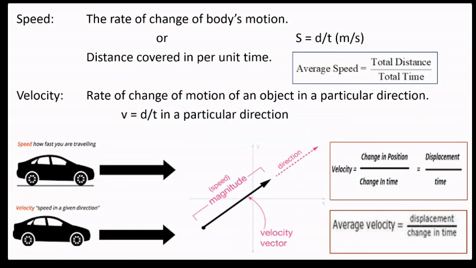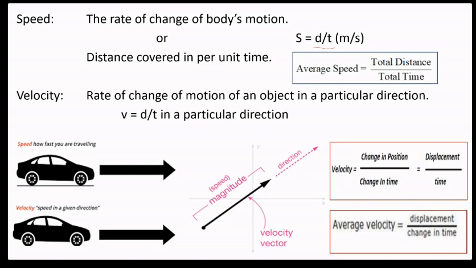Now what is speed and velocity? There are two things now. So speed is what? The rate of change of body's motion, or we can say distance covered per unit time. So d is the distance and this is time. Okay, so average speed is what? Total distance covered by total time.